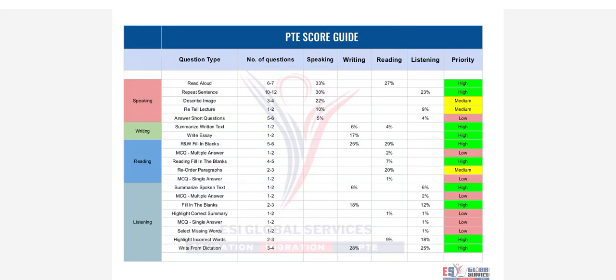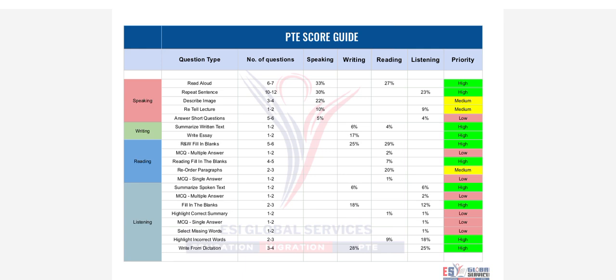Today I am going to discuss PTE marks distribution. In this PTE there are 4 modules: speaking, writing, reading and listening. First of all, I am going to discuss speaking. There are 5 types of questions. The first question is read aloud.